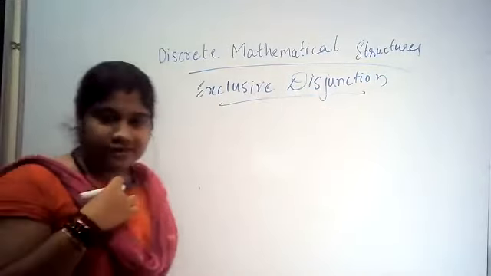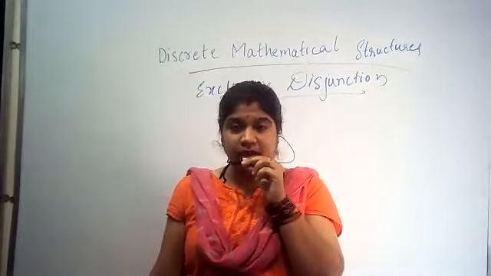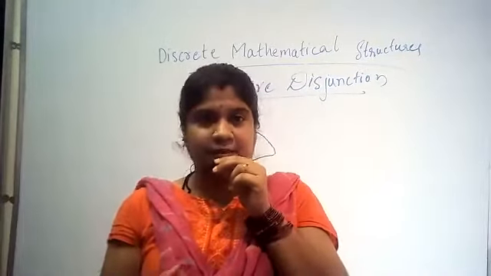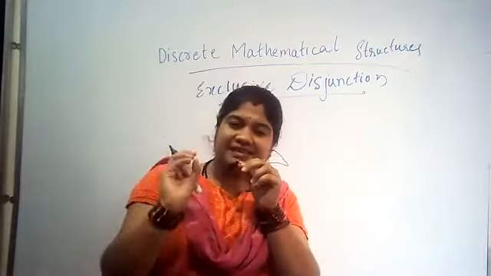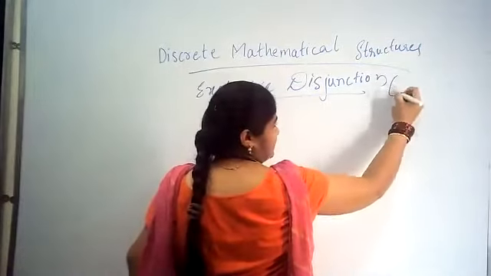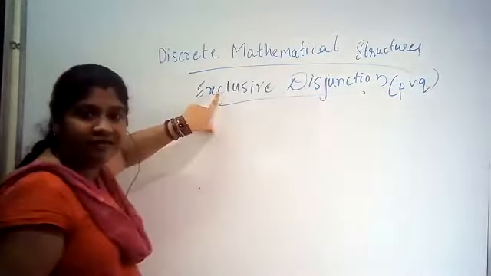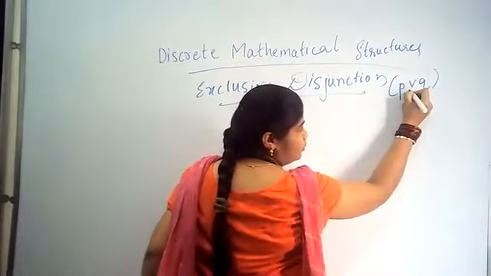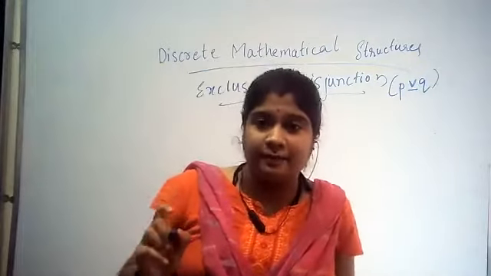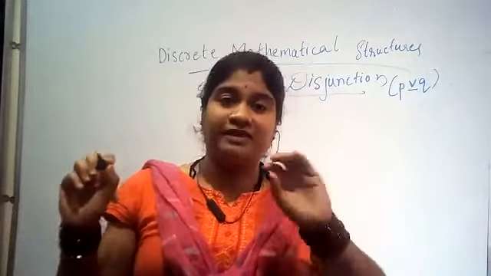Exclusive disjunction, as the name itself says, it is a disjunction, that is nothing but the disjunction we just studied, but with a slight difference. We will see what it is. It is represented as P disjunction Q with one line put here for exclusive. It is similar to disjunction, but with a slight difference or slight change.